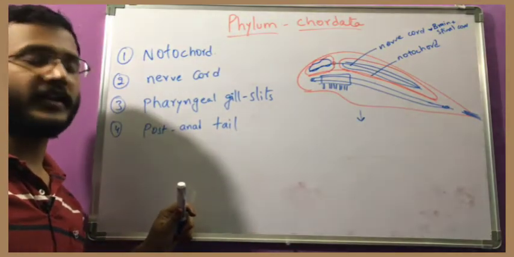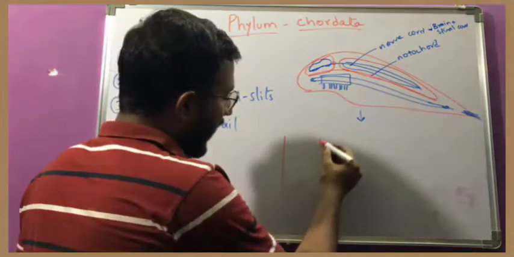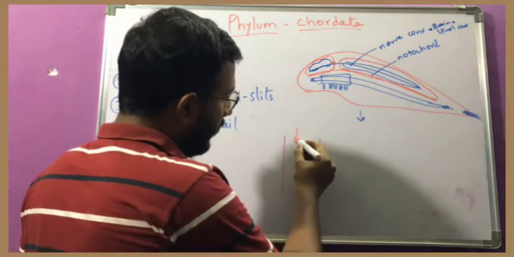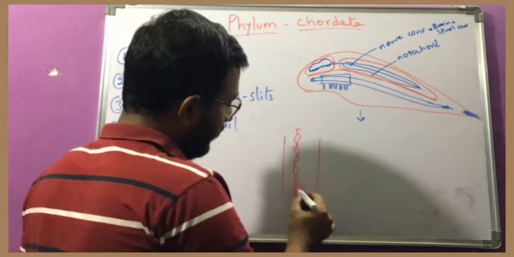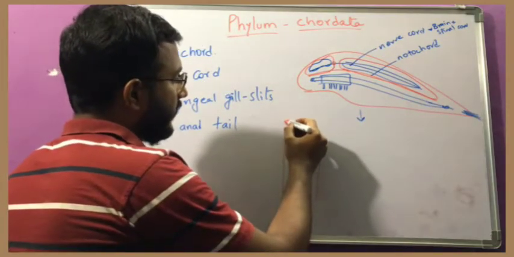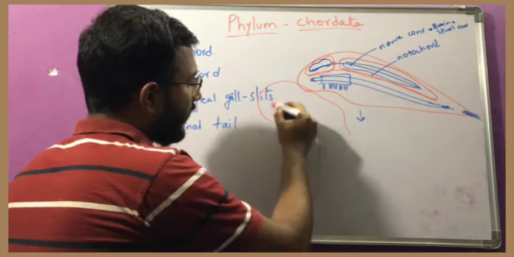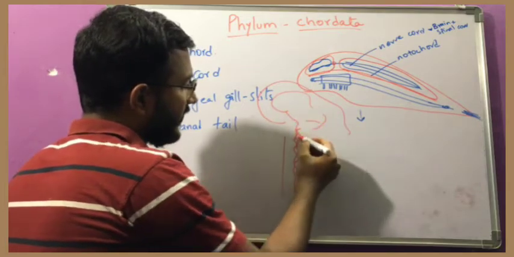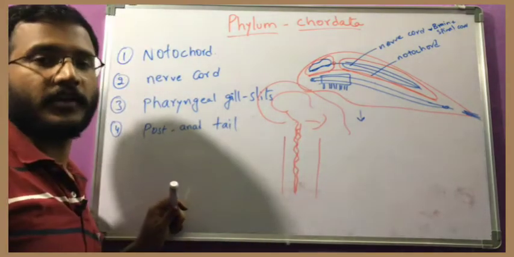It is a bone-like material, so this is the backbone, and inside the backbone is the spinal cord. Here we have the skull and here the brain, and the extension of the brain is the spinal cord.